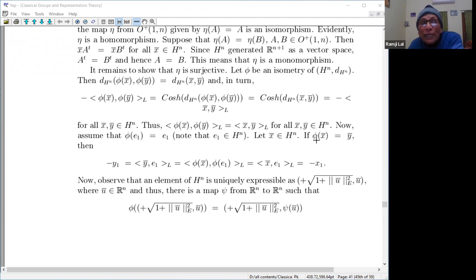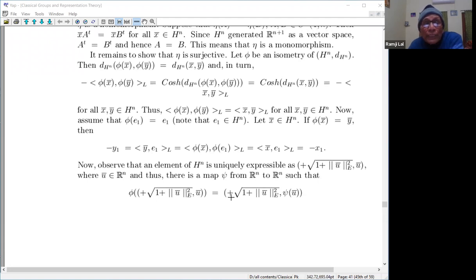So what is the role of phi x? Now observe that an element of Hn is uniquely determined by this thing. If this is known, then the first coordinate is known, see this. If it is in Hn, the first coordinate is positive, and this is known, so then this is known, because minus x1 squared plus the norm of this squared is equal to minus 1. So x1 squared is determined by this, and you have to take the positive square root, so that is uniquely determined here, you see. So this u indeed determines the member of Hn. Any member u of Rn determines a member of Hn.